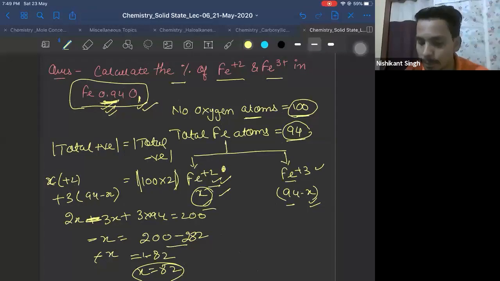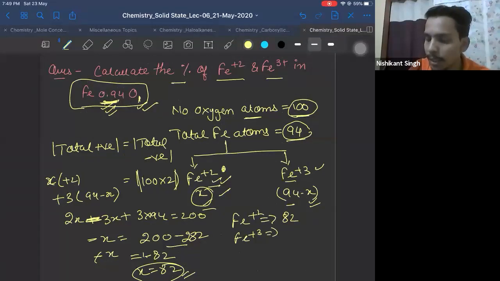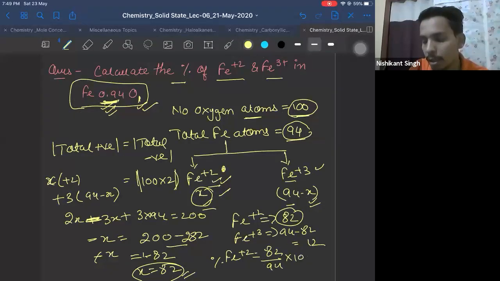X, that is 82. So iron plus 2 is 82. Iron plus 3 is 94 minus X, that is 94 minus 82, which is 12. Now percentage of Fe plus 2 will be 82 divided by total, into 100. You can simplify this. You'll get the answer. Correct?